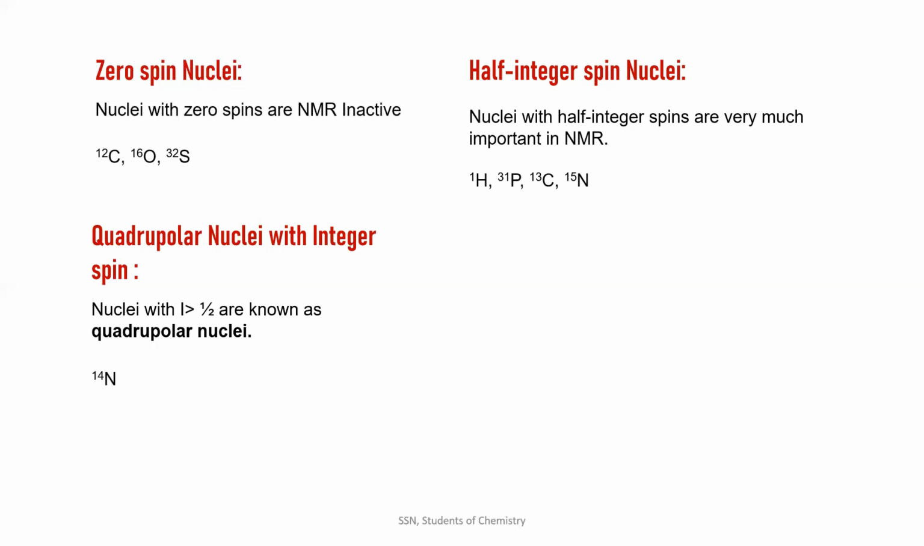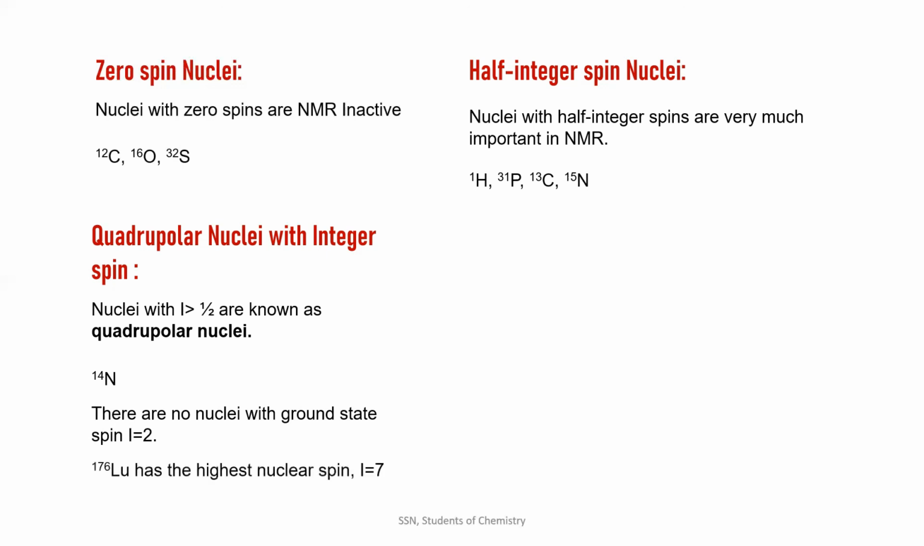Another important fact is that there is no nucleus in our periodic table that has I equal to 2. Weird, right? But it is an important fact. Note that. And the highest integer spin in the periodic table is exhibited by the isotope lutetium with mass number 176, which has an integer spin I equal to 7.